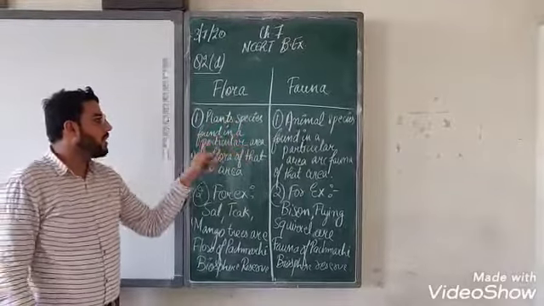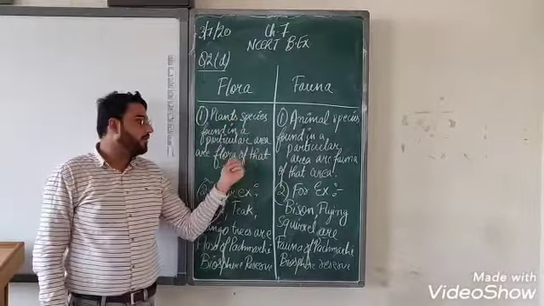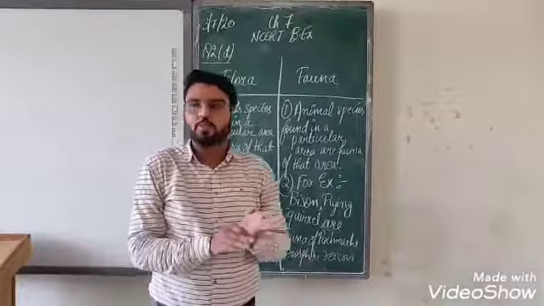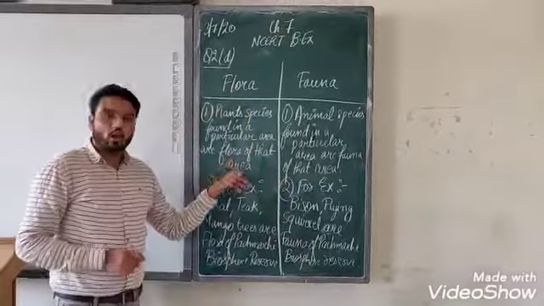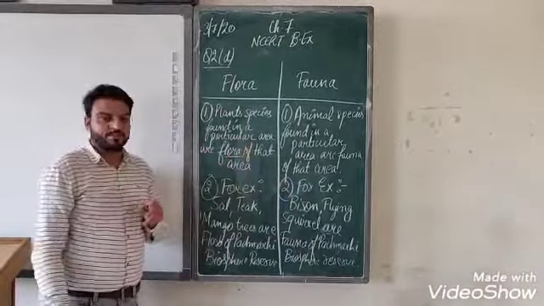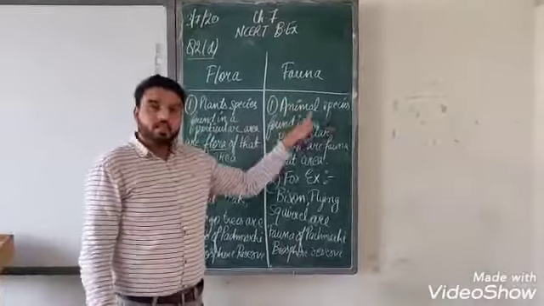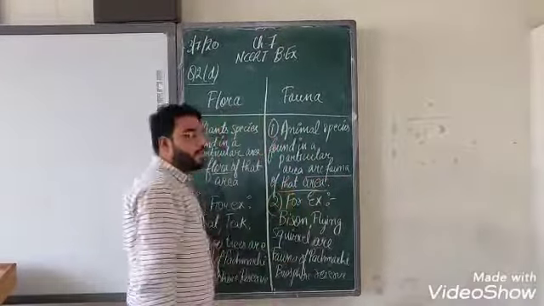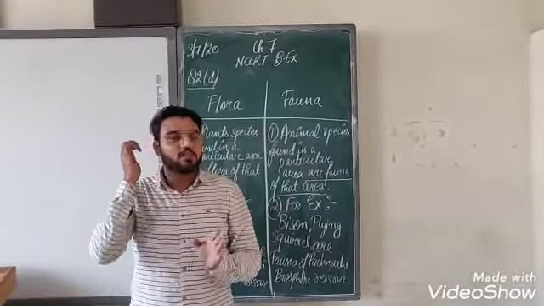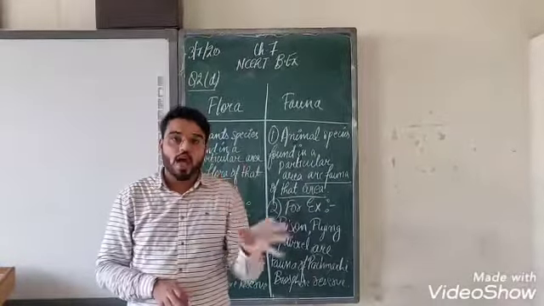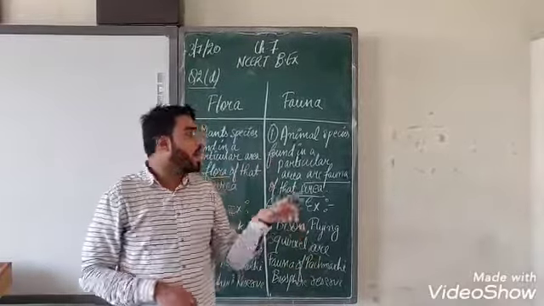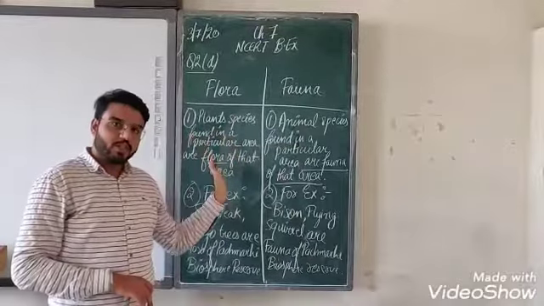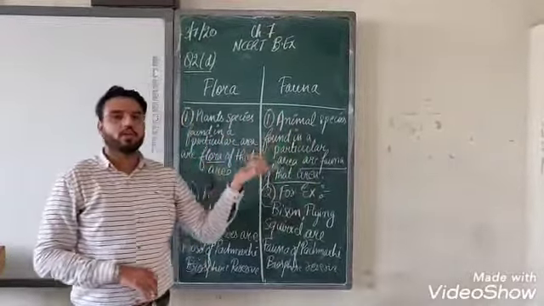The plant species found in a particular area are called flora of that area. Means all the plant species which are found in a particular area, in a particular habitat, are called flora of that area. Got it? Now what are fauna? Animal species found in a particular area are fauna of that area. Means all the types of animals found naturally in a particular area, in a particular habitat, are called fauna of that area. Got it? Flora are the plant species, fauna are the animal species found in a particular area.